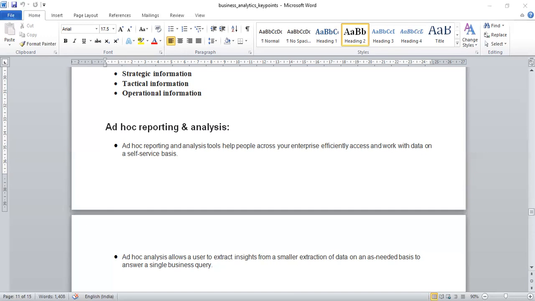So what is ad hoc analysis? Ad hoc analysis allows a user to extract the insights from that smaller extraction of data, on an as needed basis, to answer a single business query. So ad hoc analysis is a quick solution to formulate insights as needed, eliminating the need to wait for a scheduled report.